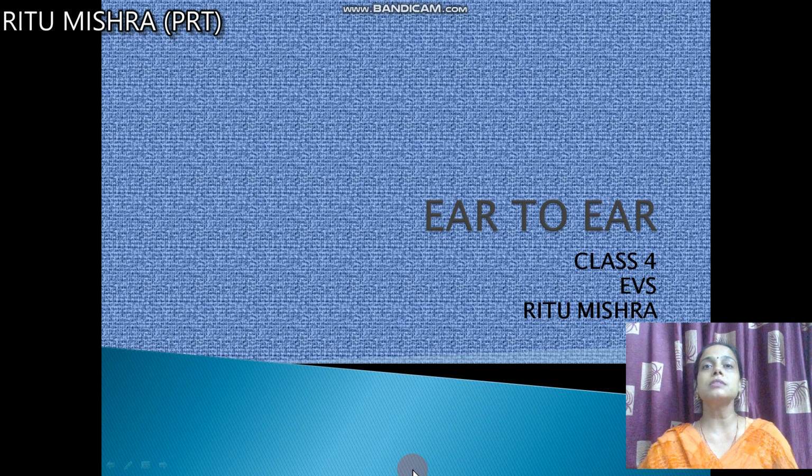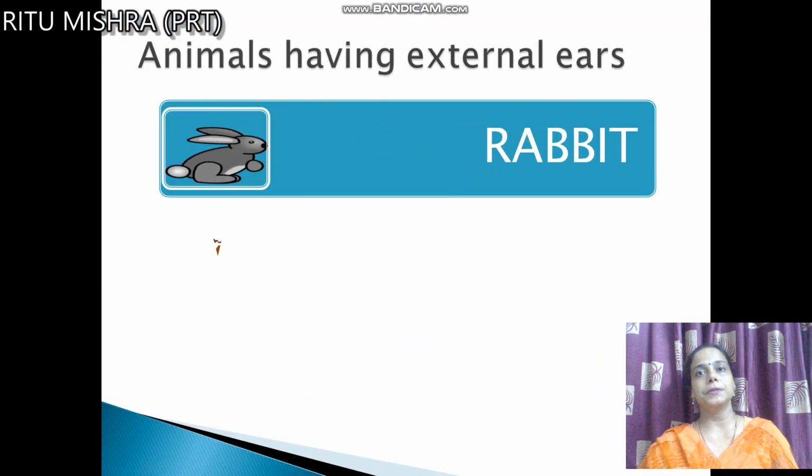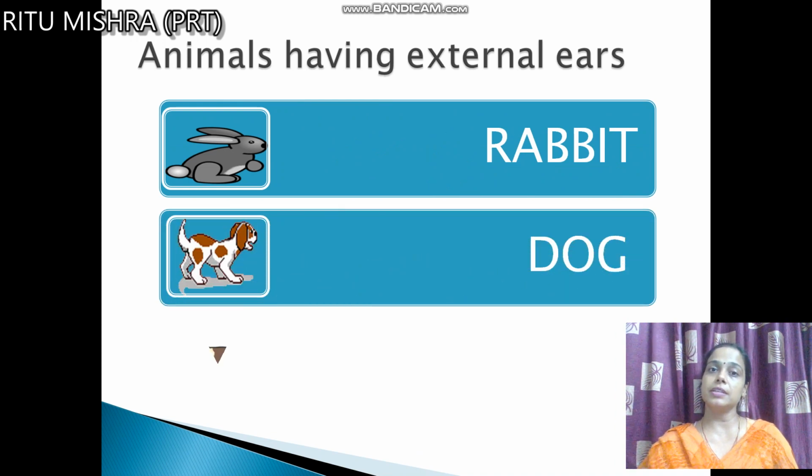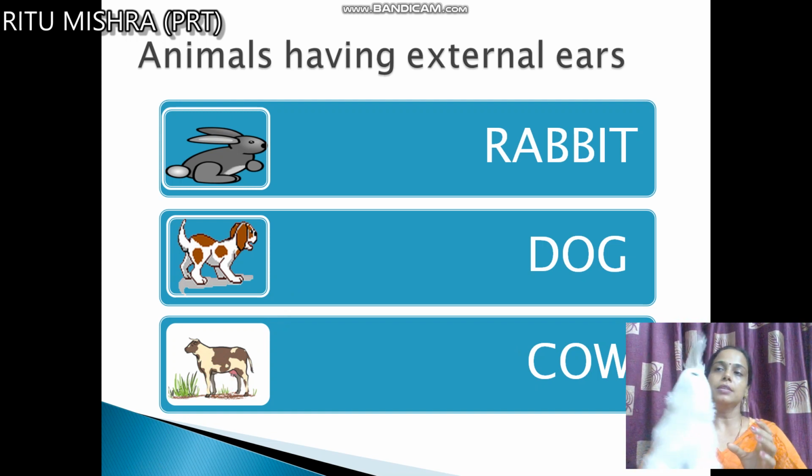Okay, children, just see. The animals having external ears means the animals who have their external ears. You can easily see the pictures. The first one is a rabbit and it has leaf-like ears, very long ears. The second picture is of a dog and the third picture is of a cow. I have a soft toy. See, this is a rabbit. It has long ears, especially leaf-like ears.